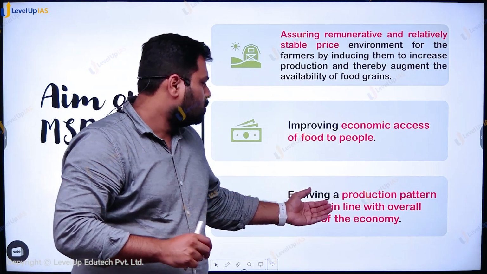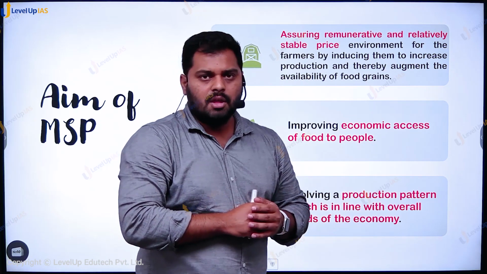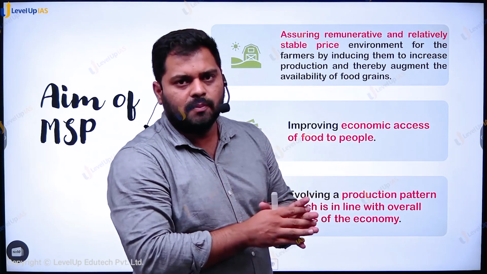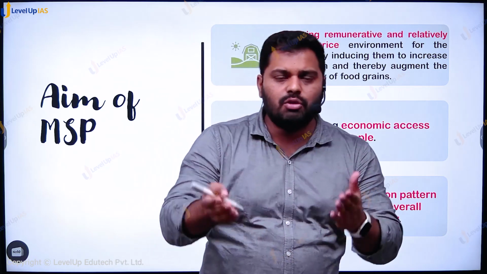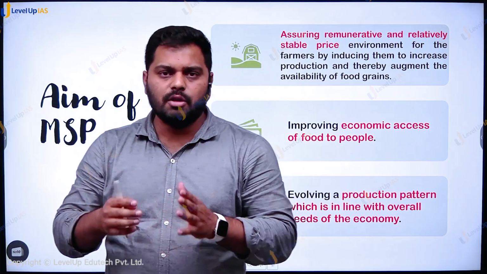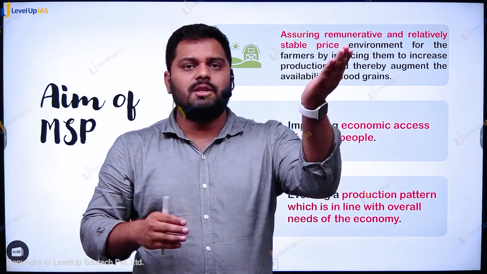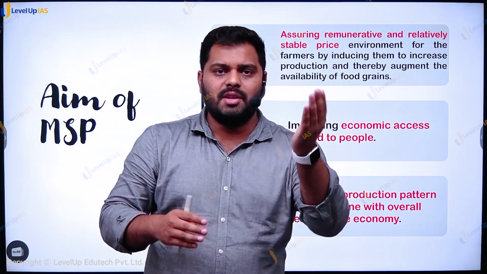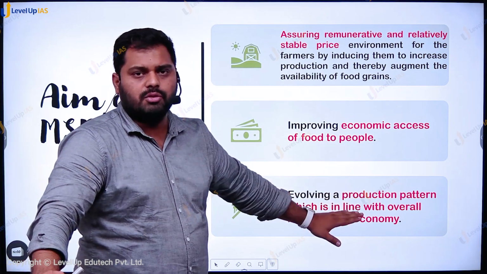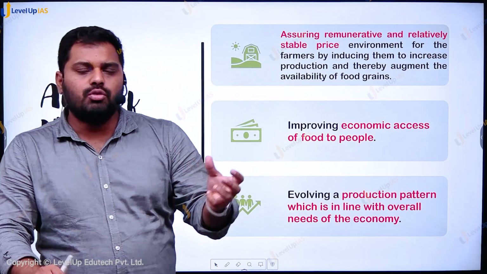Third is also to evolve a production pattern which is in line with the overall needs of the country. How is it taken care of? Suppose the government is giving MSP on certain goods. Farmers, in order to have a secured source of income, will try to produce more and more of such goods. So if the government wants to boost production of certain crops, it will try to increase the MSP of that particular crop. So one of the trifold objectives of the introduction of MSP was this also, that the government could target the increase in the production of a particular crop to suit the needs of the country.